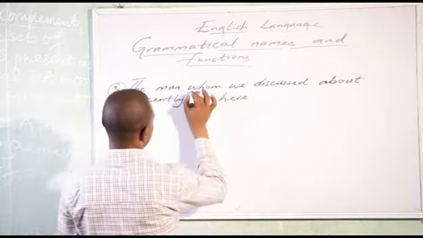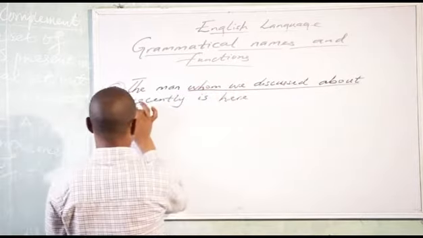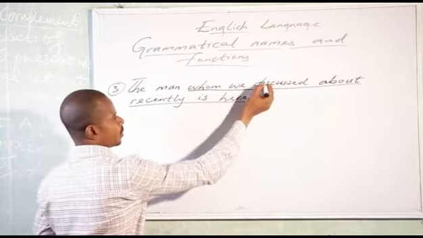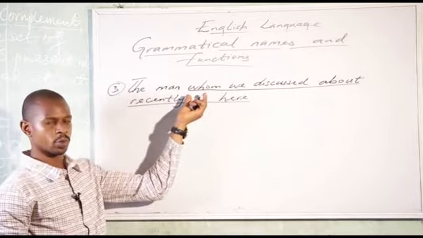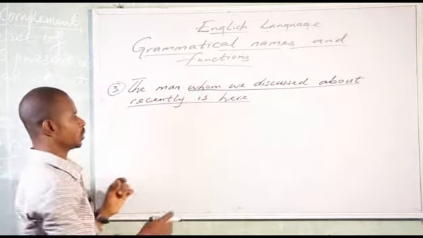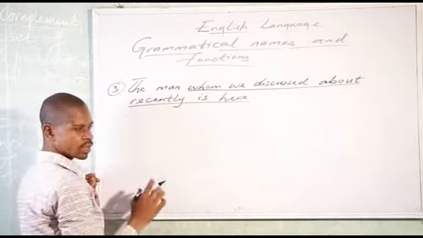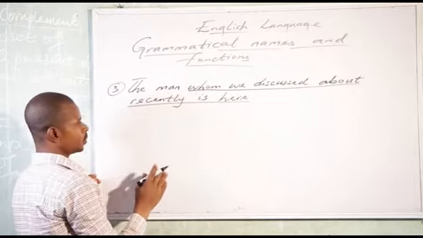Now, let's underline this. Whom is a relative pronoun. So there is a keyword here: whom. You know that this is an adjective or relative clause.